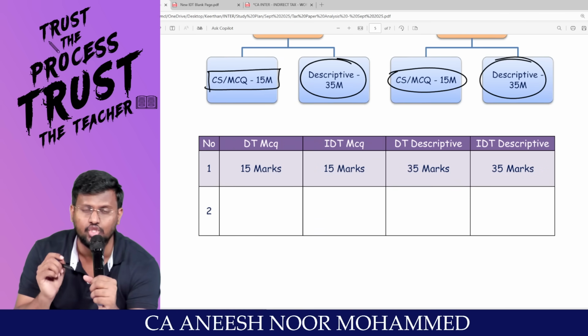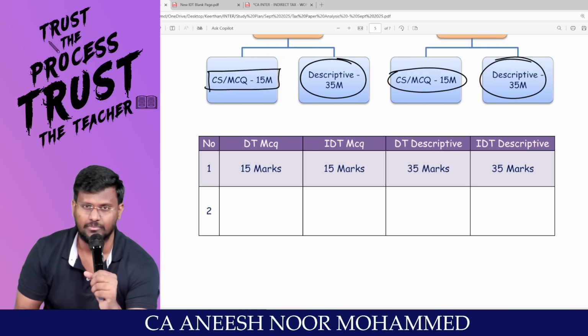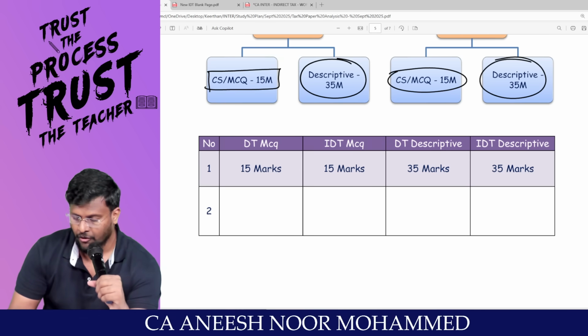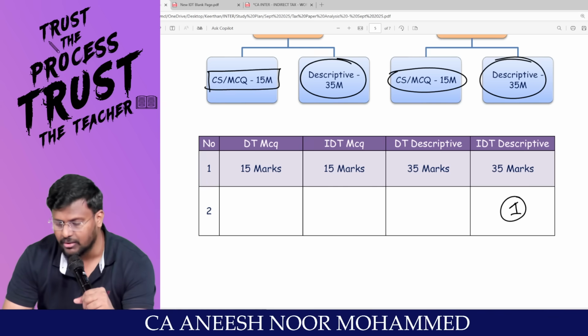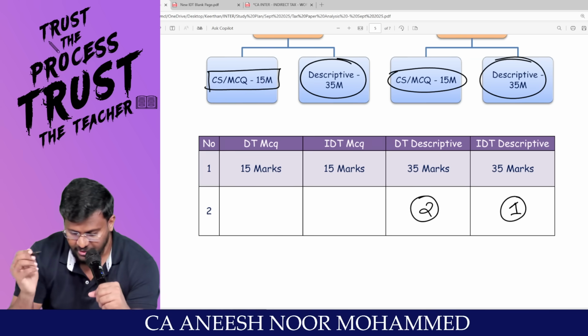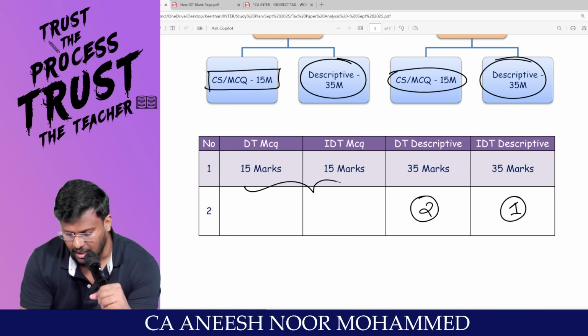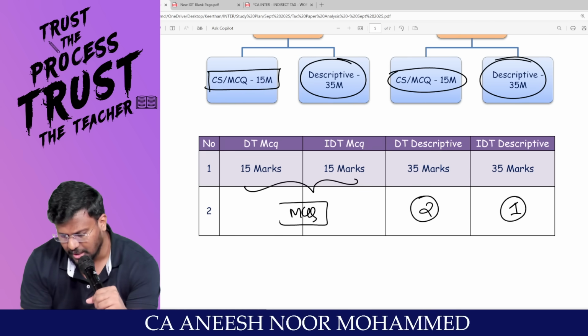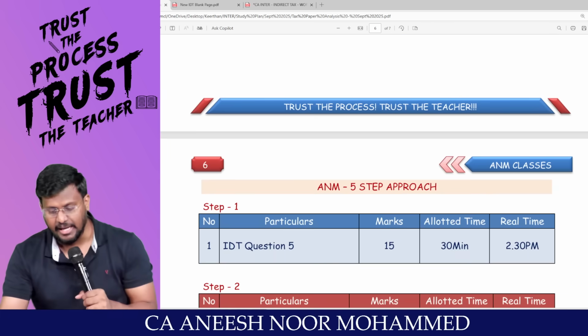This is the big challenge in tax. I recommend you: first write IDT 35 marks. Then write DT 35 marks. Then, my dear lovable students, come and do the MCQ. Sir, can you elaborate? Yes, I can elaborate.